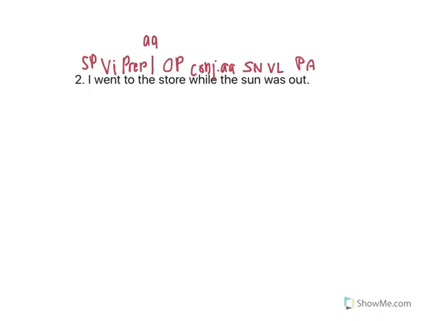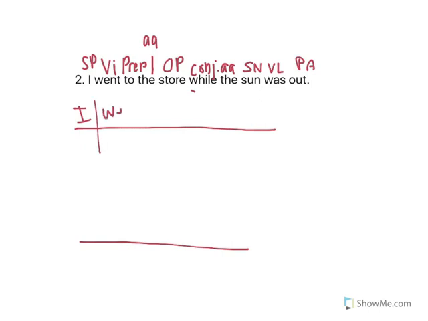So we remember that our dependent clause is the clause that goes on the bottom, while the independent clause goes on top. So subject pronoun is I, and the verb intransitive is going to be went. To the store is our prepositional phrase.